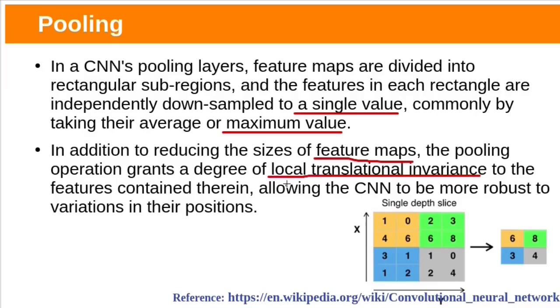And one more advantage is that it adds rotational or positional invariance to feature extraction. The maximum value could be from any position inside this subregion. Here it is from the bottom left, whereas here it is top right. Pooling doesn't capture the position of the maximum value, thus providing positional or rotational invariant feature extraction. So we can say that CNNs are more robust to variations in their positions.